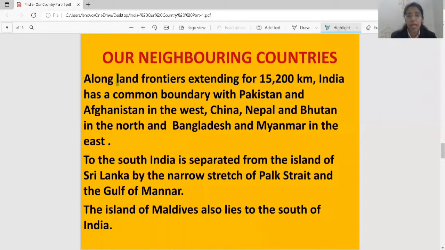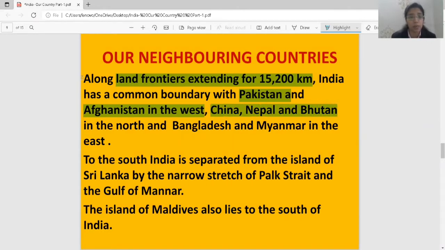So along with the land frontiers extended towards 15,200 kilometers. If I talk about land frontier only, it is extended from 15,200 kilometers. India has common boundaries with Pakistan and Afghanistan in the west. Okay, underline Pakistan and Afghanistan in the west.